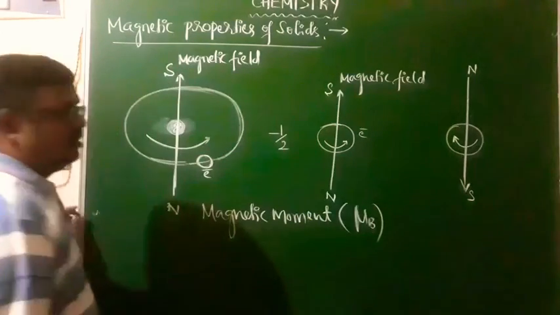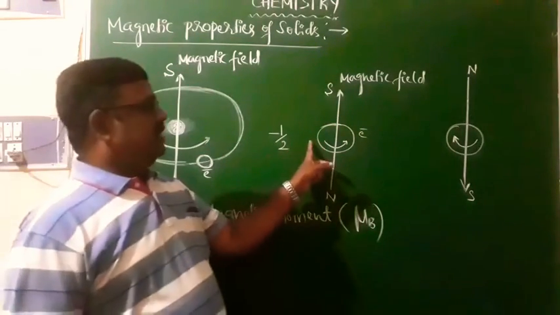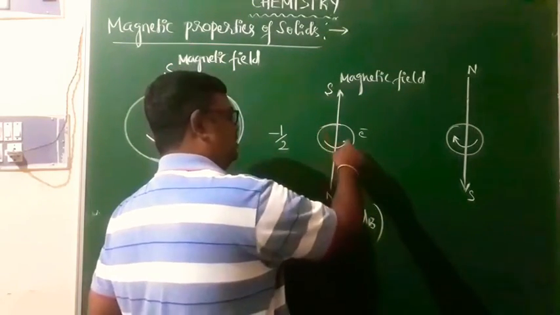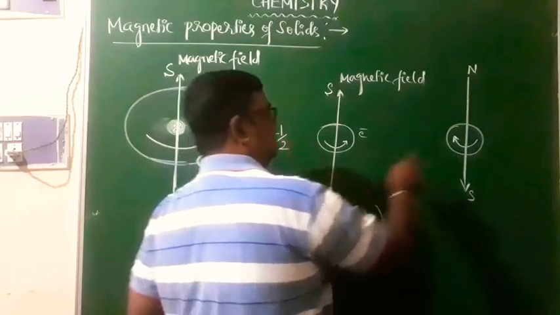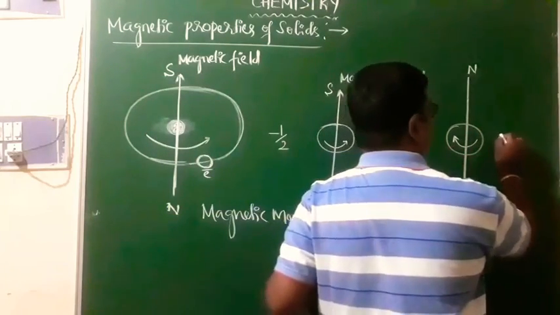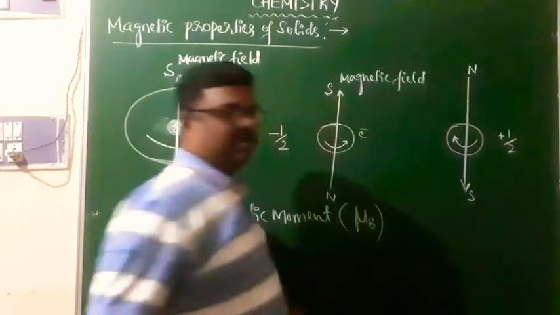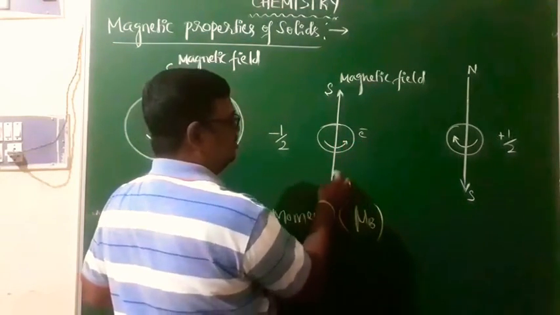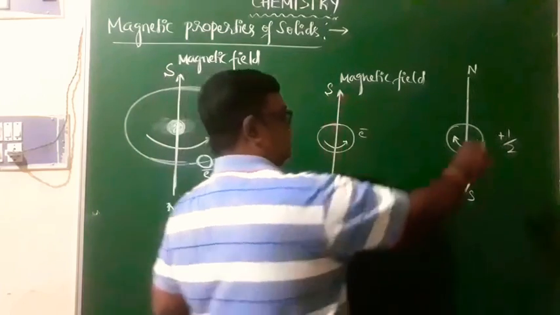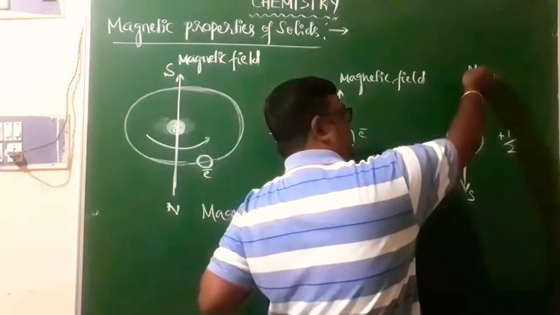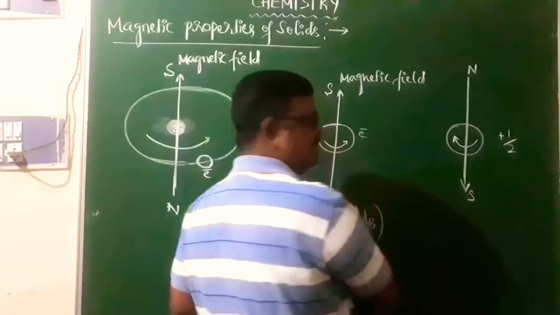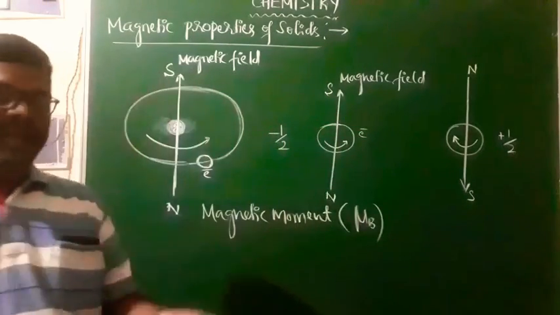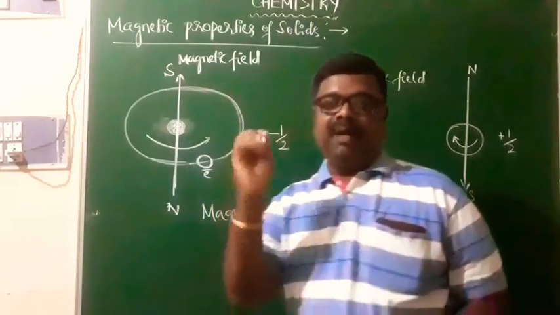Of course, the electron is characterized by two types of spin motion. This is spin motion in the anti-clockwise direction with quantum number minus half. This is spin motion in the clockwise direction with quantum number plus half. If the spin motion is anti-clockwise, the direction of the magnetic moment is like this. If the spin motion is clockwise, the magnetic moment is in the opposite direction.